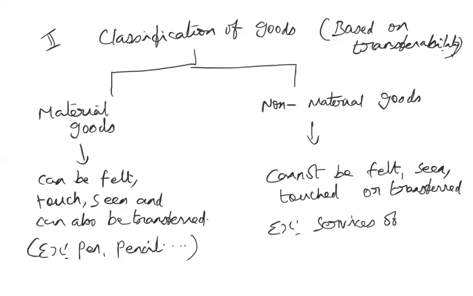So the services of teachers, doctors, lawyers, etc. These are all non-material goods. You cannot see it, you cannot feel it, but you can get that service from that respective professional, isn't it? So that is the difference between the material goods and the non-material goods.